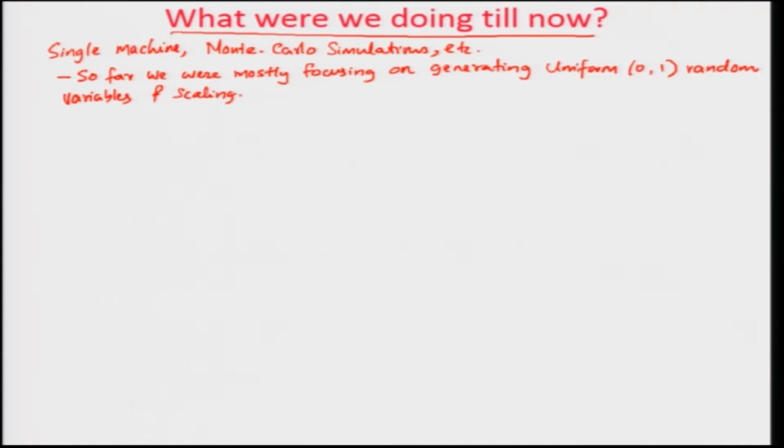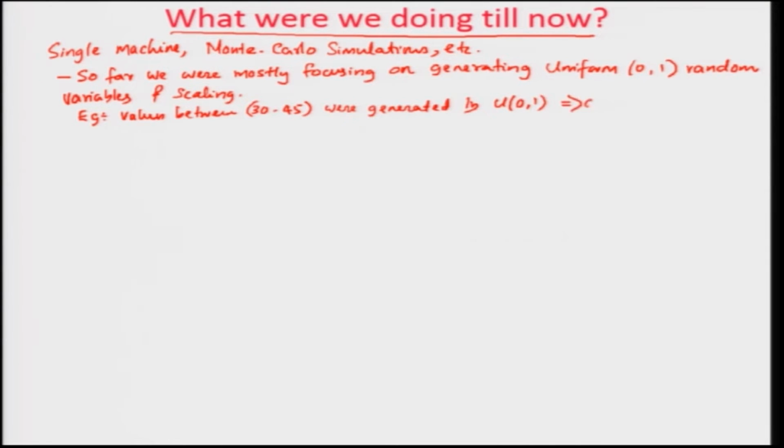If you remember, we had to come up with random values between, let us say, 30 and 45, and these were generated by uniform 0, 1.